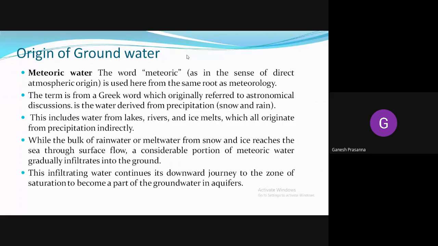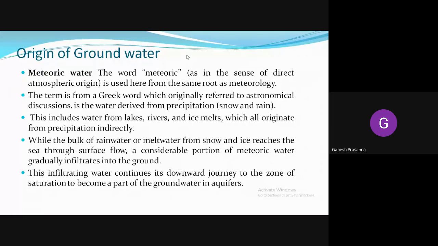These are the different forms of precipitation which are entangled together. Originally, the water that comes from precipitation may be in the form of snow, ice, dew, fog or rain.